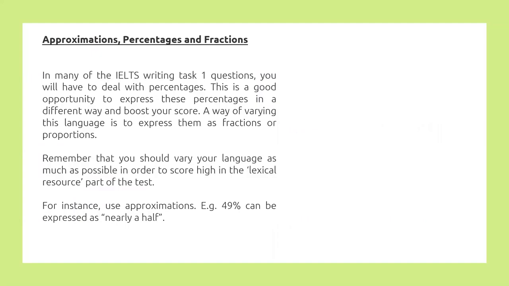To be very specific, in a pie chart, most of the time they use percentages only. So this is a good opportunity to express these percentages in a different way and boost your score, because you have a clear structure of how to write describing trends along with the approximation of percentages and fractions.